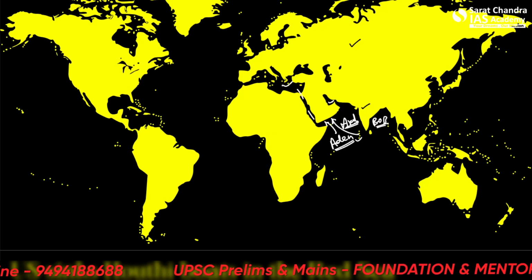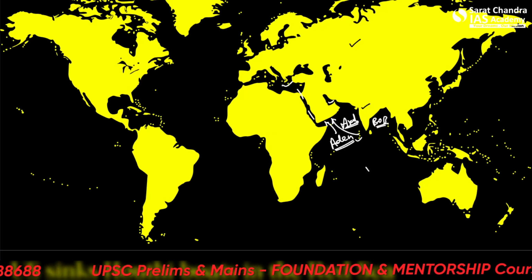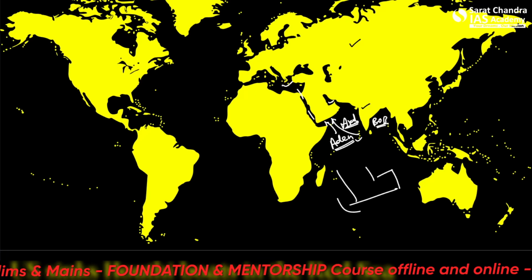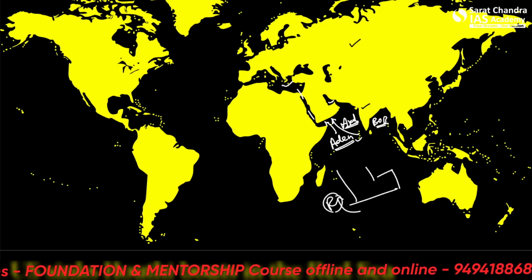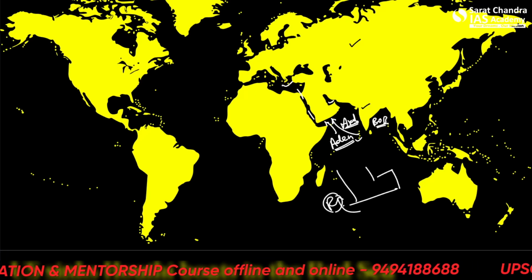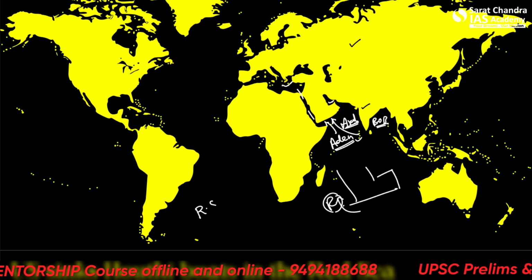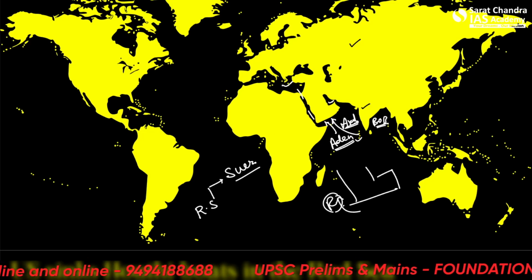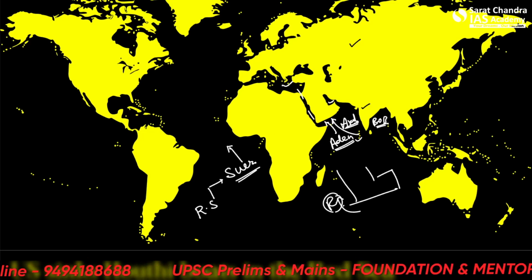So what's a simpler way to remember which side is the Persian Gulf side? Let's say if you make a map like this, you need to remember that this side is the Red Sea side. What is an easy way to remember? If you are writing Red Sea, then you can remember Suez Canal is also here. And you know that Suez Canal leads further to the Mediterranean.